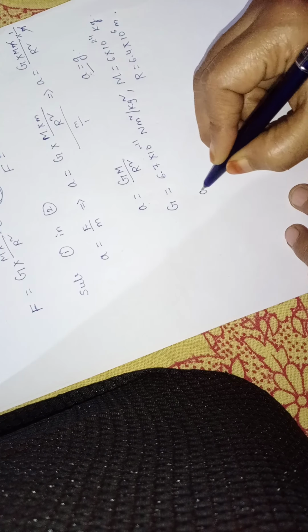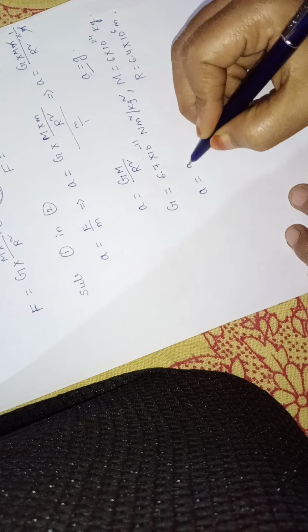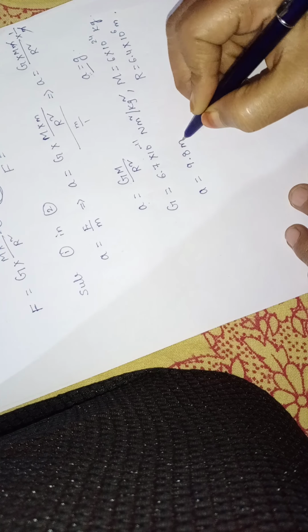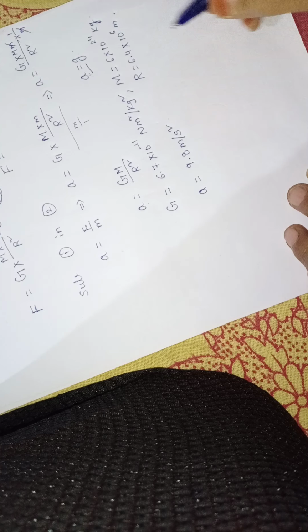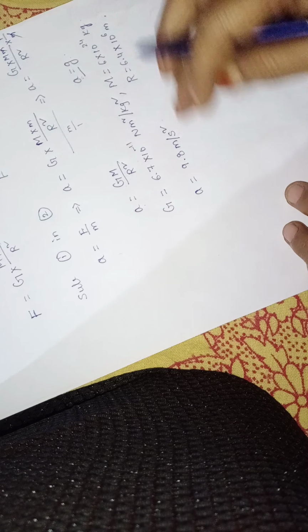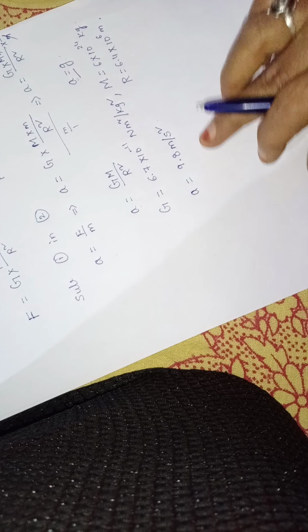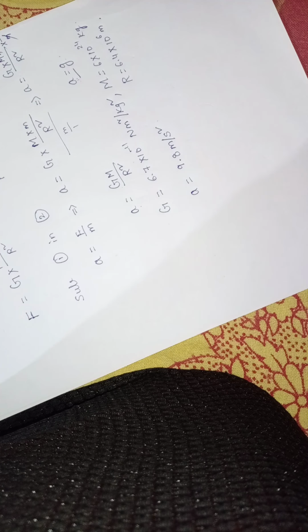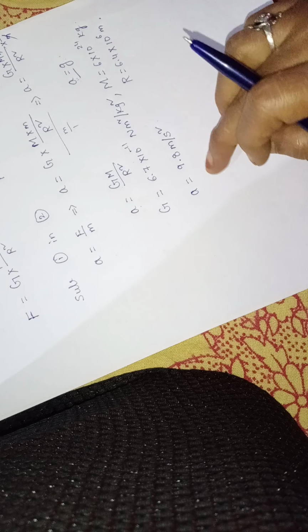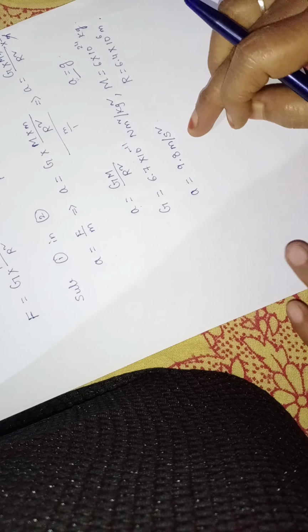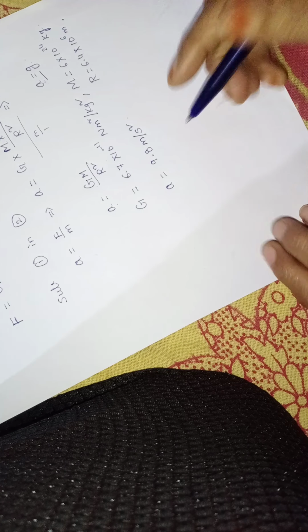So by substituting all these three values, you will get A or g is equal to 9.8 meter per second square. You do it in calculator. Now I can't do. So by simplifying all these things, definitely you will get A is equal to 9.8 meter per second square. Clear, children? So like this we got the value of acceleration due to gravity.